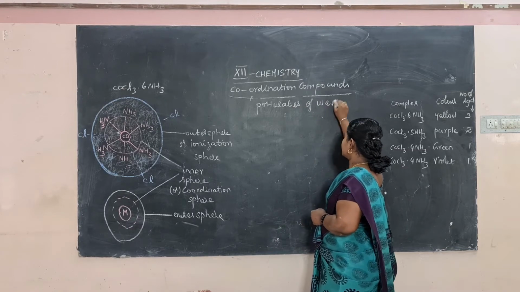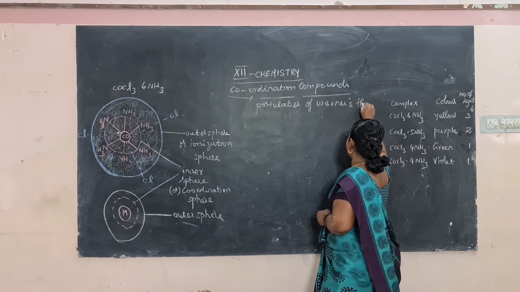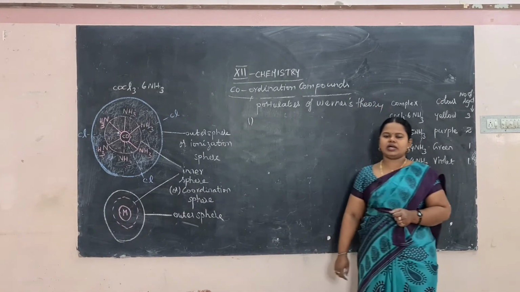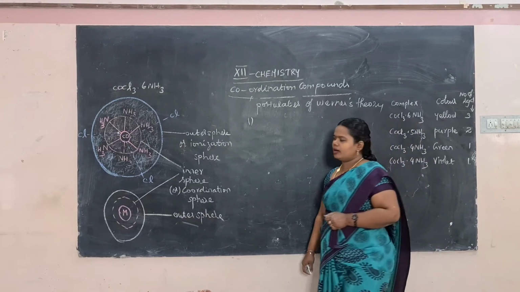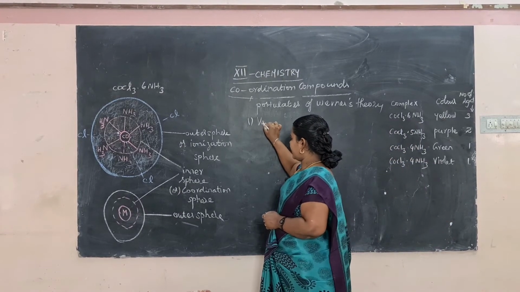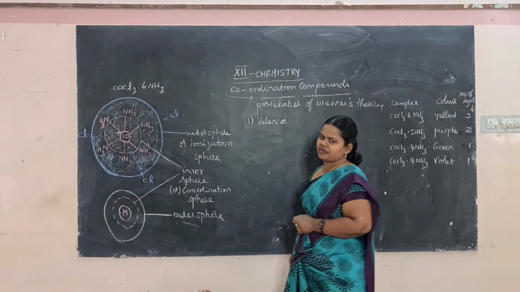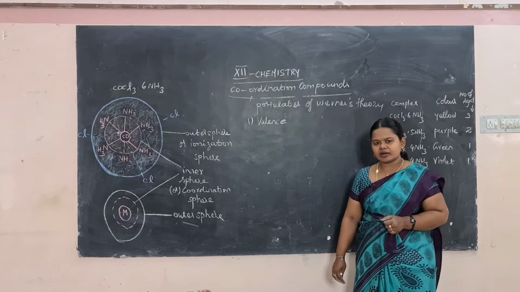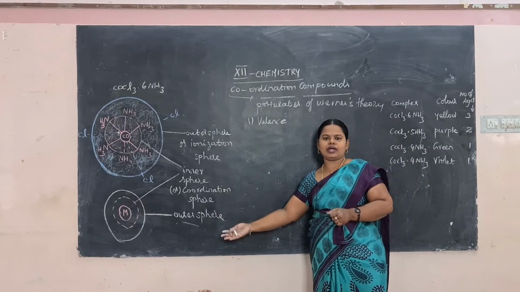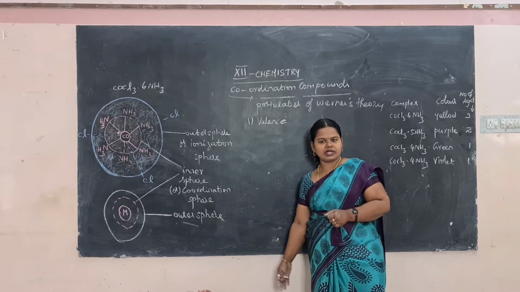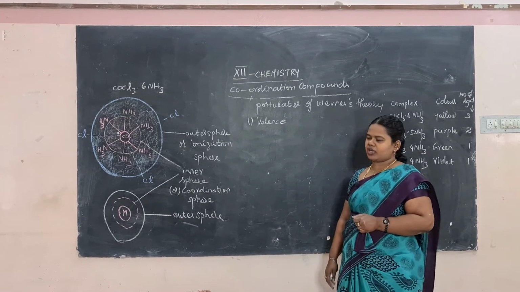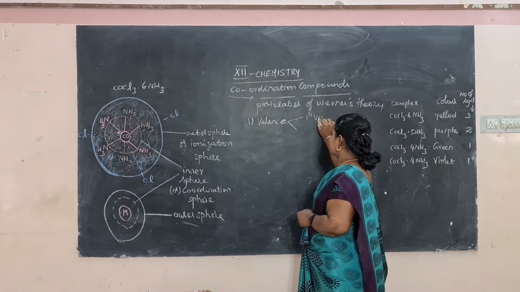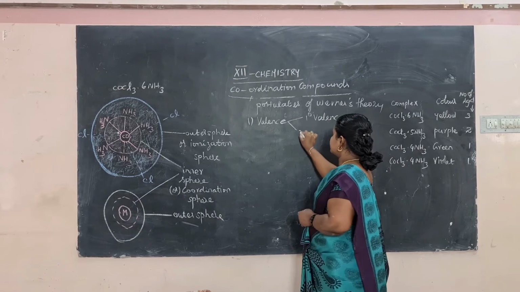Okay, so this is a very important question. What are the postulates of Werner's theory? According to Werner, coordination compounds involve two valences. Here they are using the word valence. Valence is nothing but the number of electrons in the outermost shell, or the combining capacity of an element. So it is the number of electrons in the outermost shell, or the number of electrons that combine with another atom. Here in a coordination compound you can see two types of valence: primary valence and secondary valence.